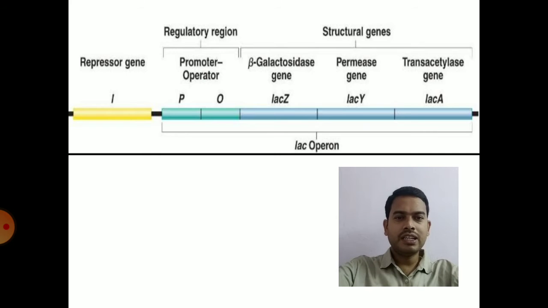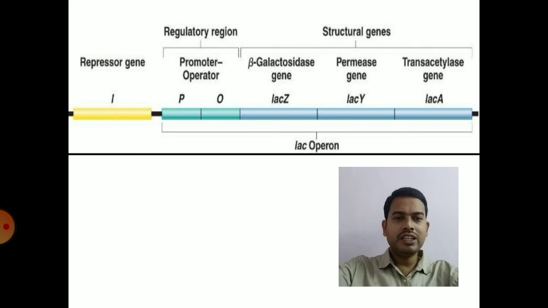Here also, double-stranded DNA is showing multiple genes, which are called structural genes like A, Y, Z, and a regulatory region which is composed of operator and promoter. As we have already seen, the promoter plays an important role in binding of RNA polymerase. And this operator region has a special function.